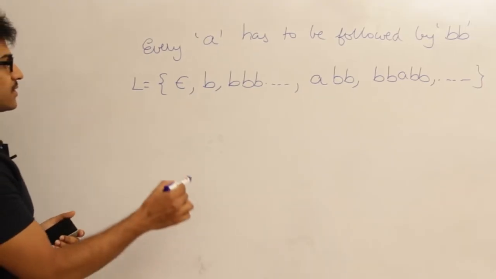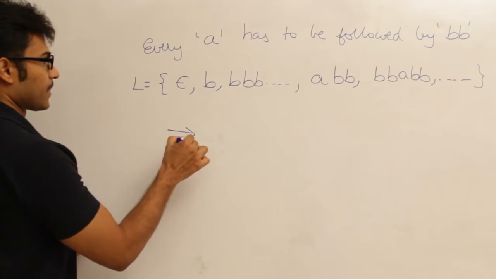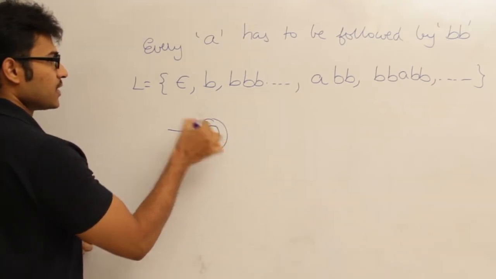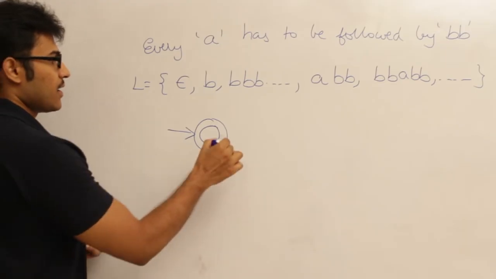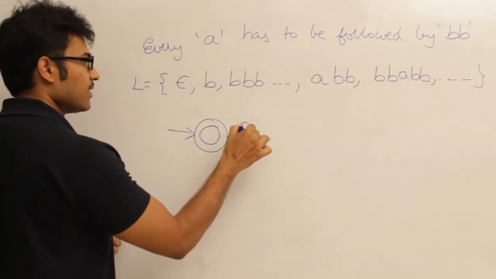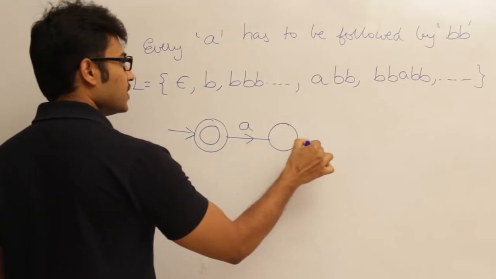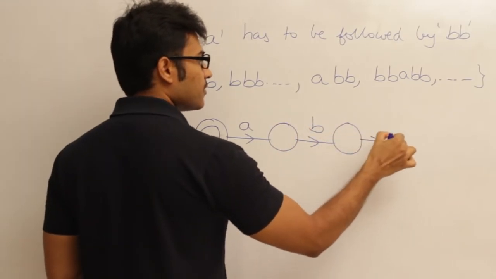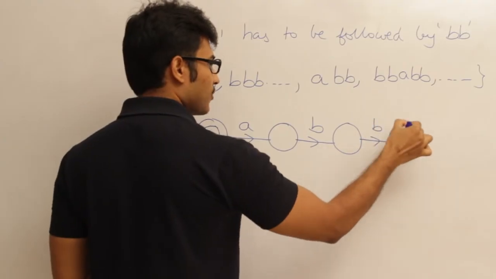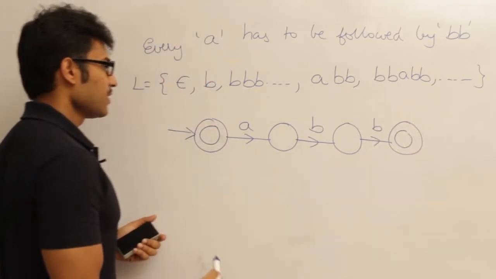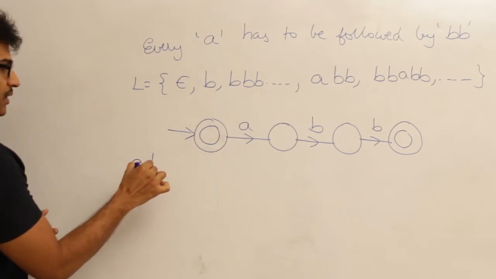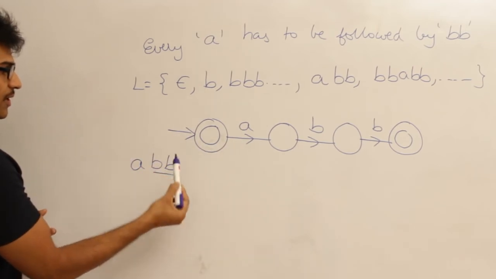So first thing is epsilon has to be accepted, therefore initial state equals final state, and if I see any A, it has to be followed by BB. I am going to accept it only if it is followed by BB.